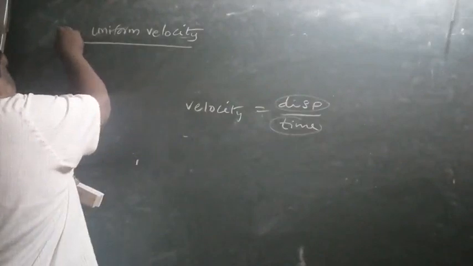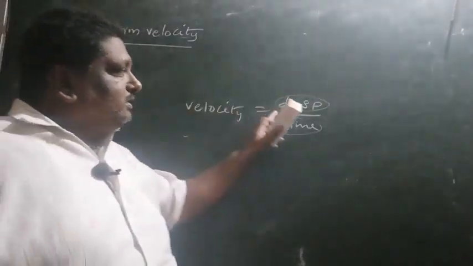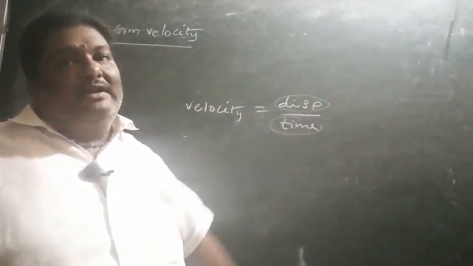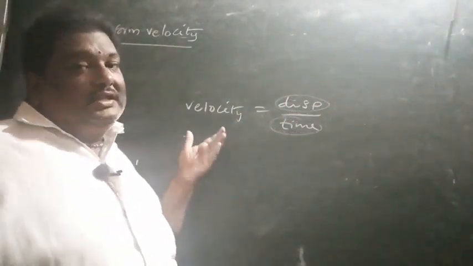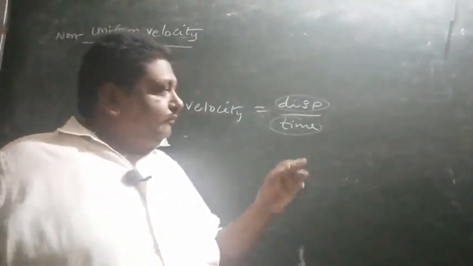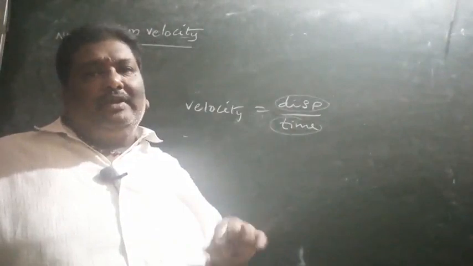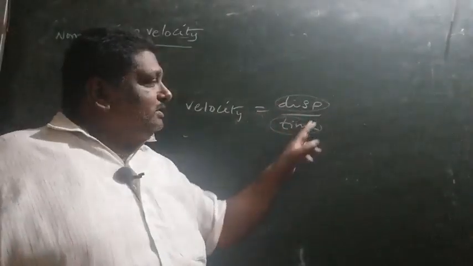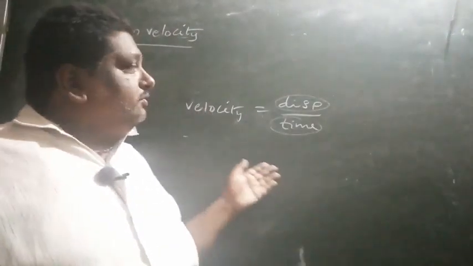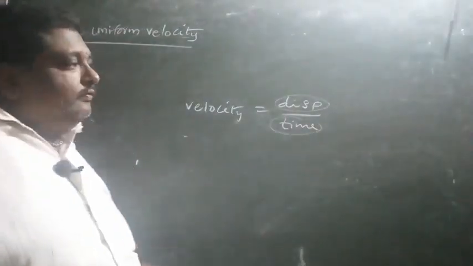Suppose non-uniform velocity. Non-uniform velocity means if the body travels different displacements in different time periods, then the velocity is called non-uniform velocity. Having different displacements means the magnitude may be different or the direction may be different, or both are different. Different displacements in different intervals of time, then this ratio is called non-uniform velocity. Uniform velocity, non-uniform velocity.